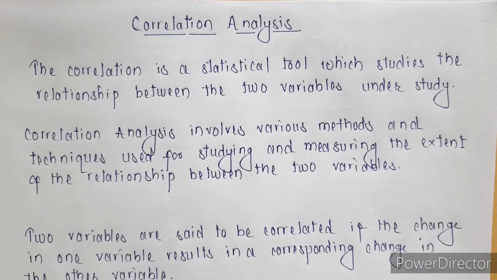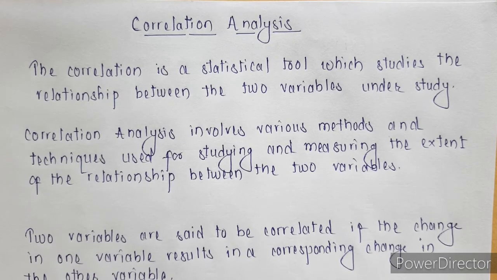We are done with measures of central tendencies as well as measures of dispersion. So let's move on to correlation analysis. Now, what is correlation? Correlation is just a relationship between two or more variables. We have already done dispersion as well as central tendencies.